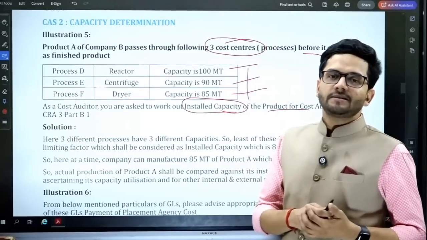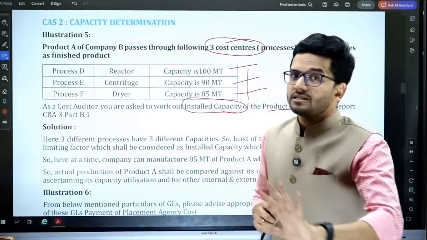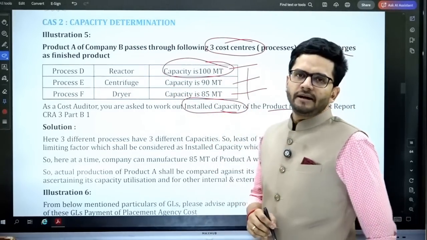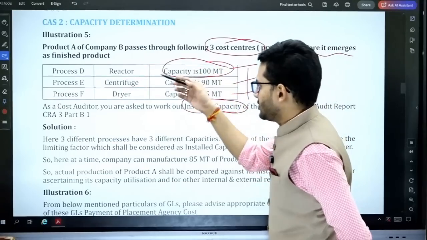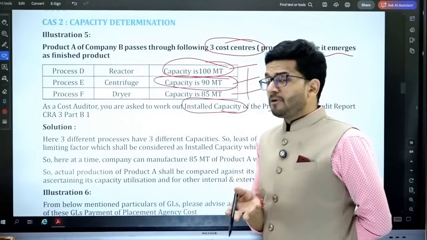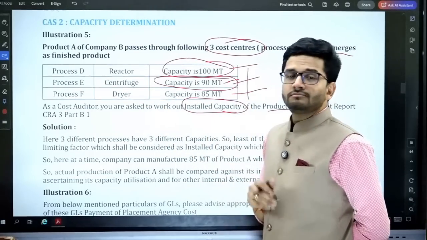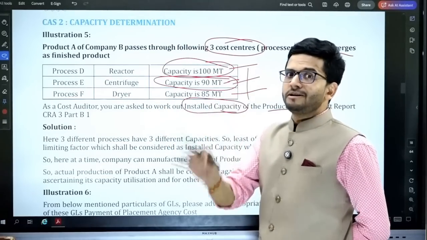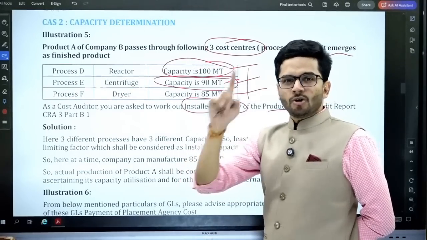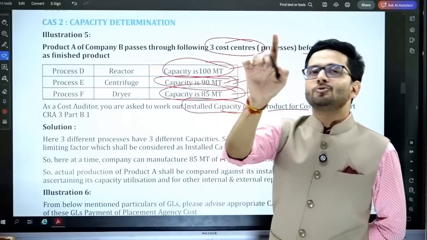So in this particular case, the limiting factor is always the capacity. Suppose process D manufactures 100 metric ton of material, but process E manufactures only 90 metric ton. Will it be possible that these 90 metric ton will go through process F? No, because process F can only process 85 metric ton, say, per day. So the limiting factor is that on one day, only 85 metric ton of completed product can be produced.